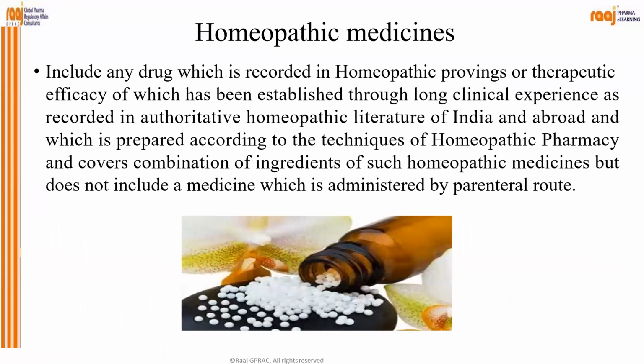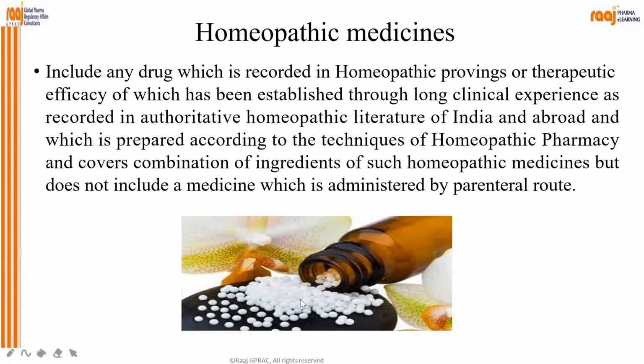Then homeopathic medicine, which includes any drug which is recorded in homeopathic pharmacopoeia or therapeutic efficacy of which has been established through long clinical experience as recorded in authoritative homeopathic literature of India and abroad, and which is prepared according to the techniques of homeopathy pharmacy and covers combination of ingredients of such homeopathic medicine, but does not include a medicine which is administered by parenteral route.